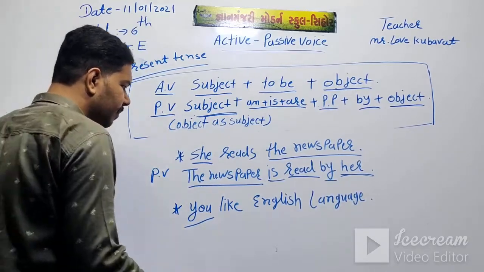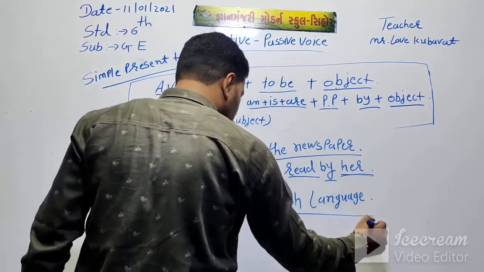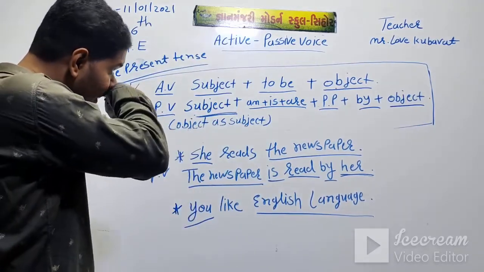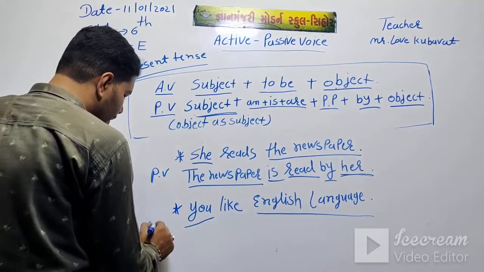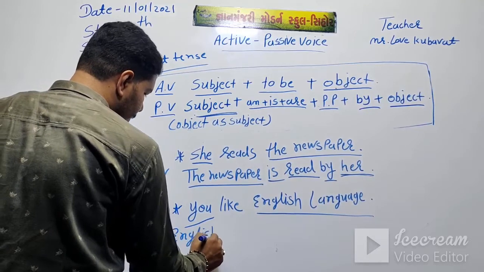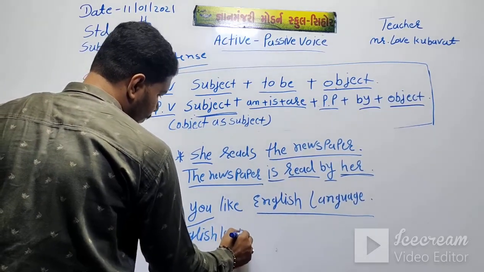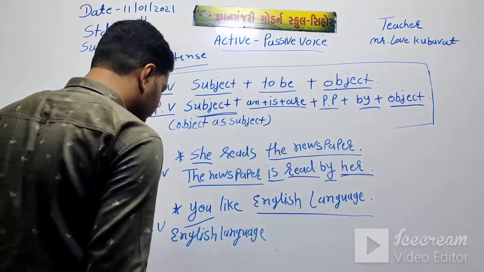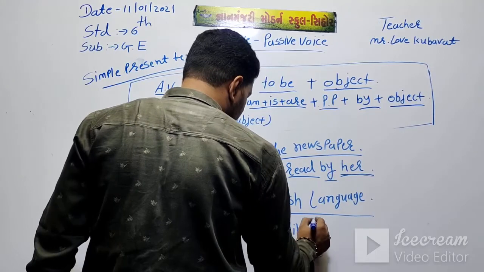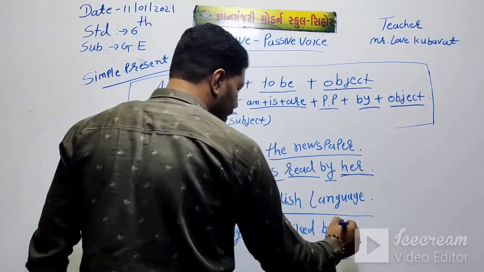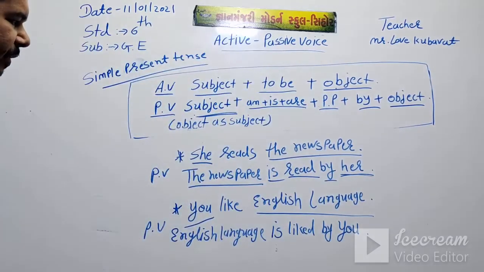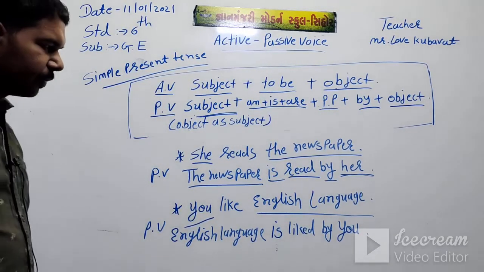This is the subject. What do you like? Then the answer is the English language, means this is the object. Object is a subject, then put the English language is liked by you. English language is liked by you.